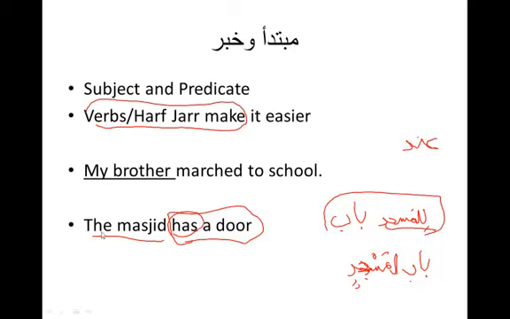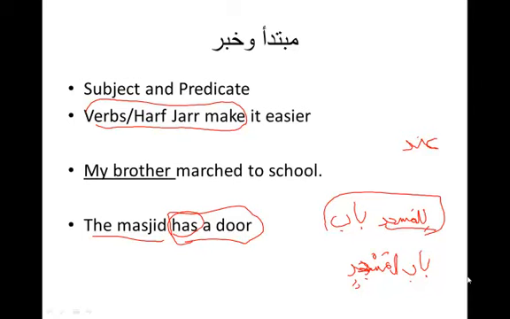Okay, since we said the masjid, we'll say babul masjidi. The masjid's door. So this is different from lil masjidi babun. It's not really ownership. Yeah, at a conceptual level, it is idafa, right? That's another reason why this is a good example. At a conceptual level, it's idafa. Yeah, the masjid is owning the door.